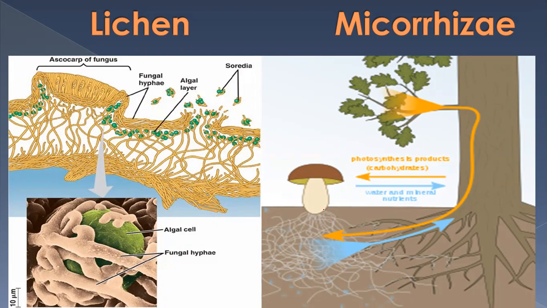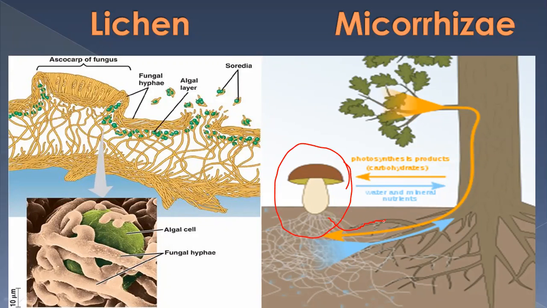Endomycorrhiza means, you can see here the mycorrhizal relationship, the hyphae of this mushroom or fungi, the mycelia, penetrate deep inside the roots, the cortex of the roots. So that is endomycorrhiza.